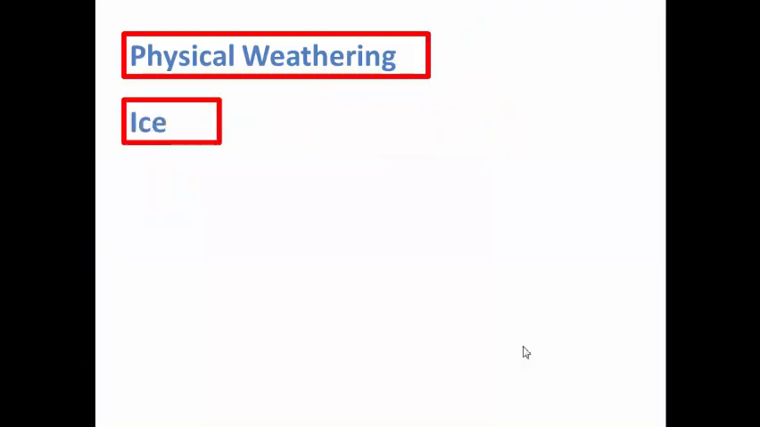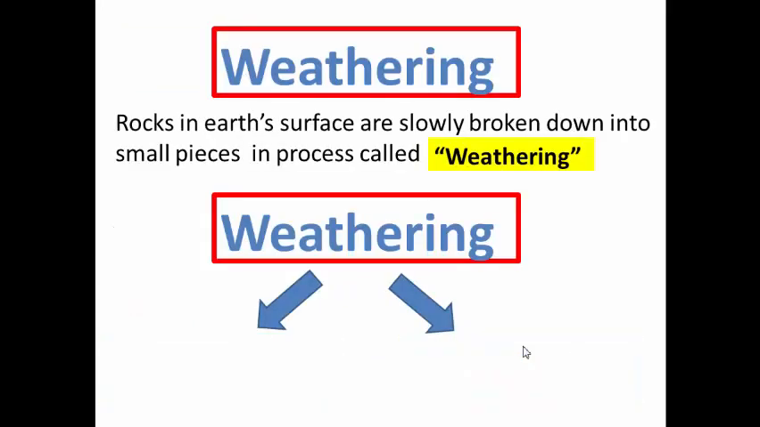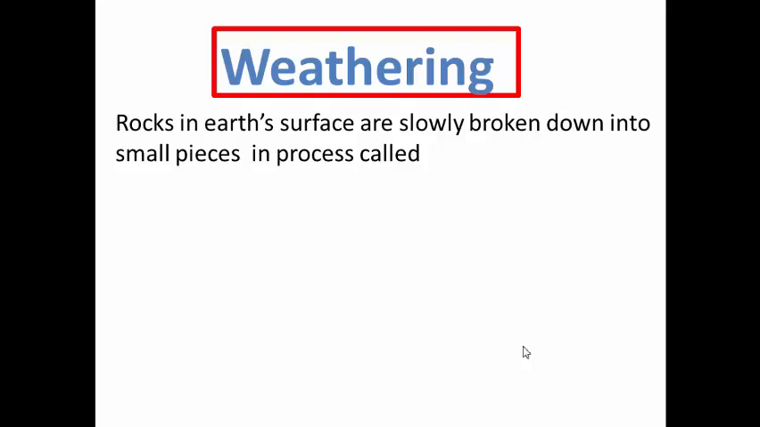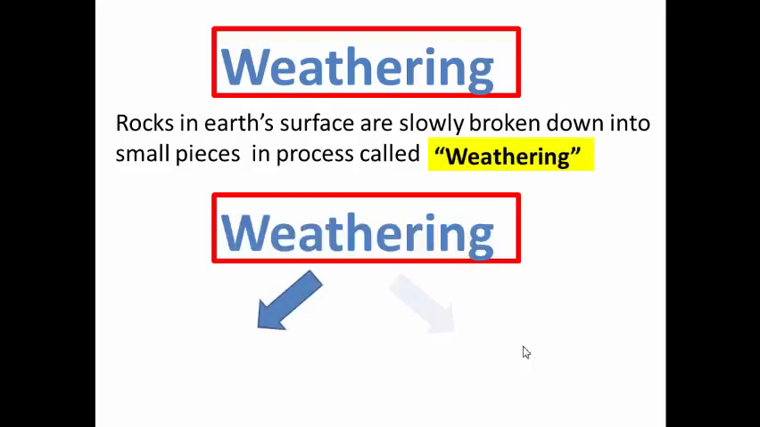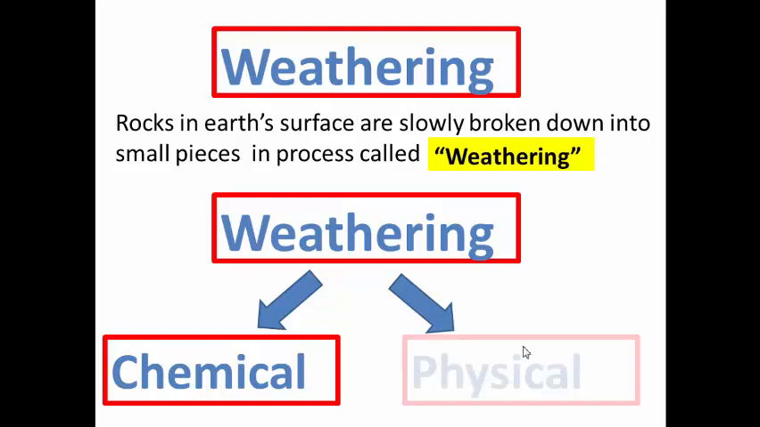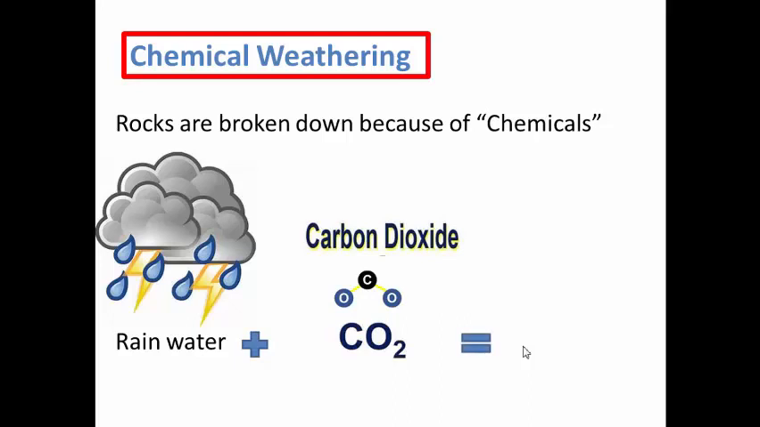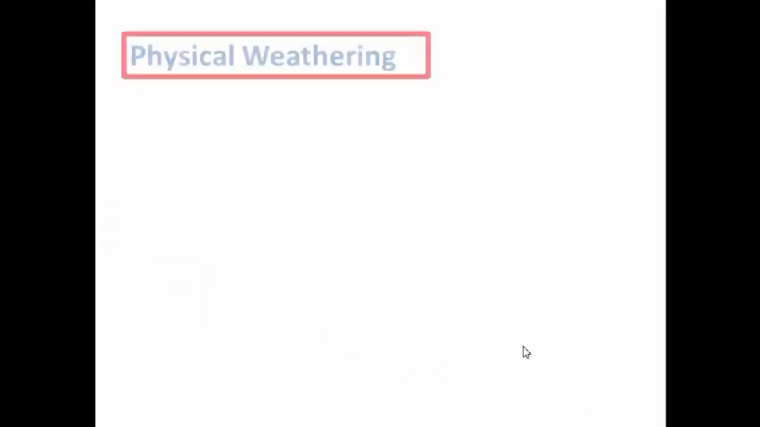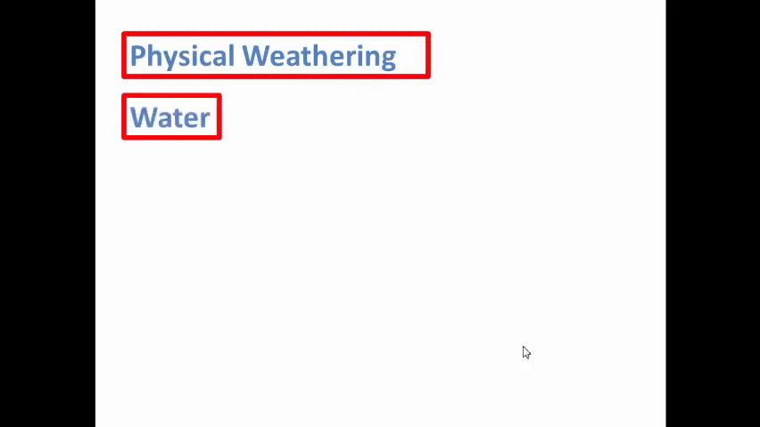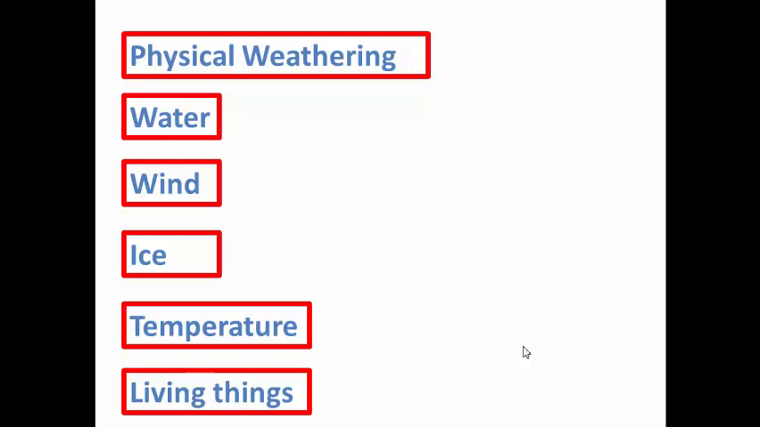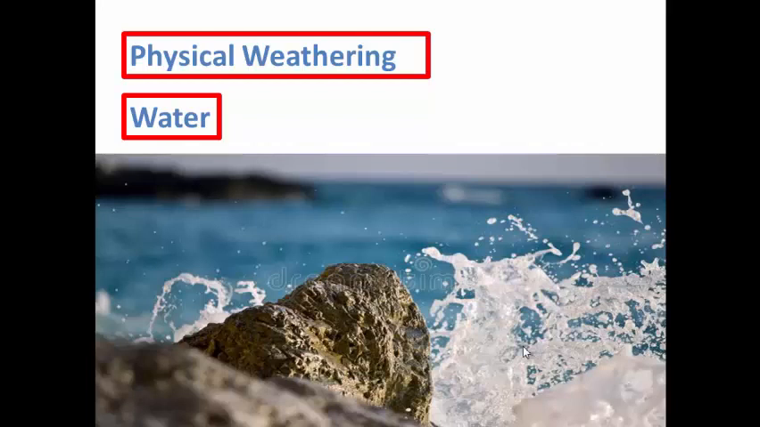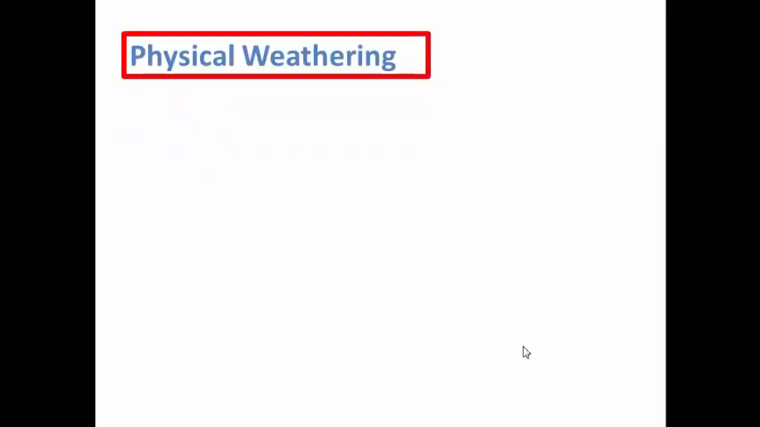Finally, our session today was a very short and quick session. We mentioned weathering, and that weathering means breaking down of the rocks. We mentioned that we have two types of weathering: chemical weathering and physical weathering. Chemical weathering is when a chemical reaction happens, and after that it breaks down the rock. For physical weathering, we gave you five examples: water, wind, ice, temperature, and living things. We learned how wind and water act the same way: they can hit the big rocks and break them.